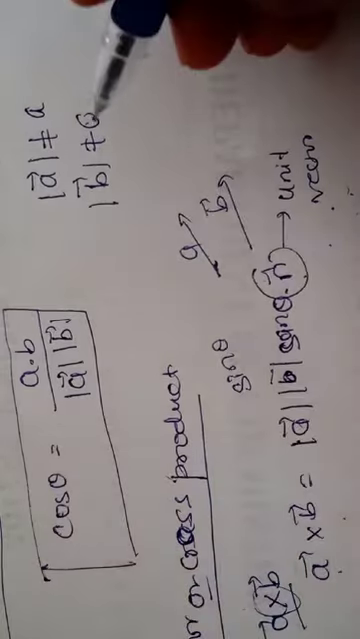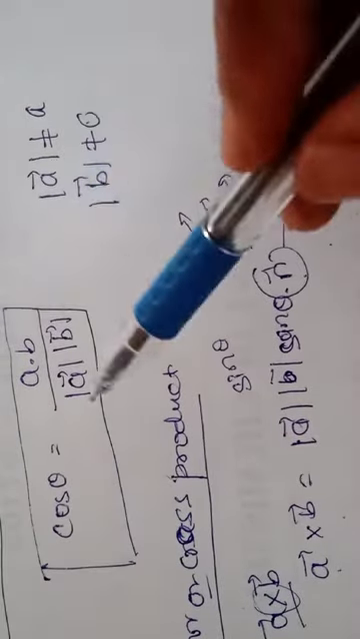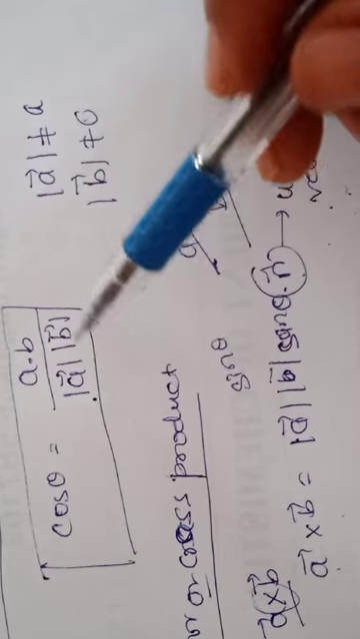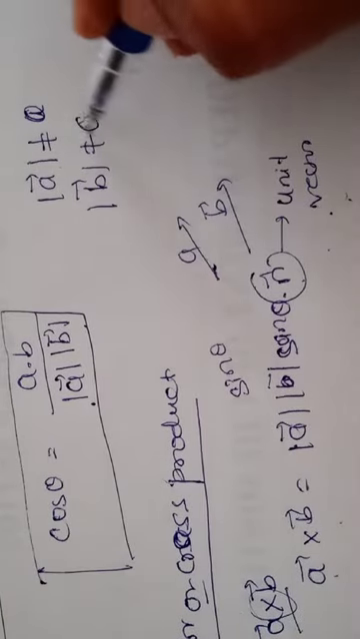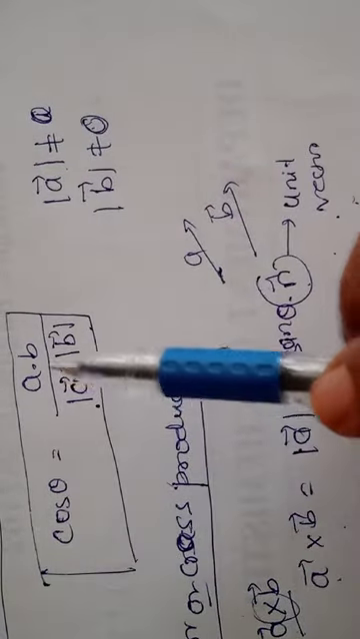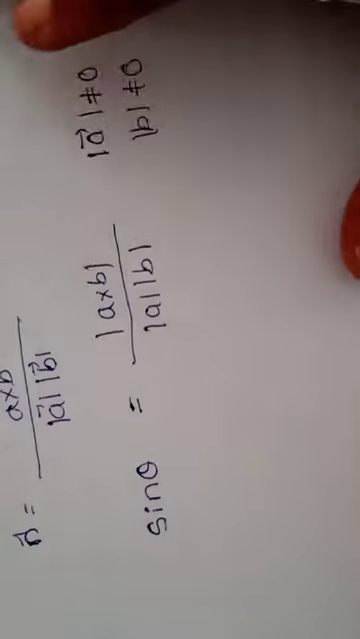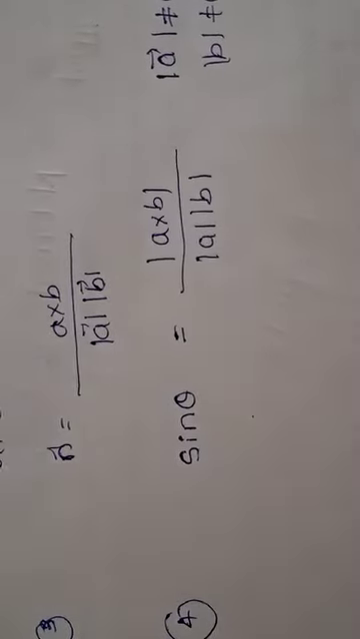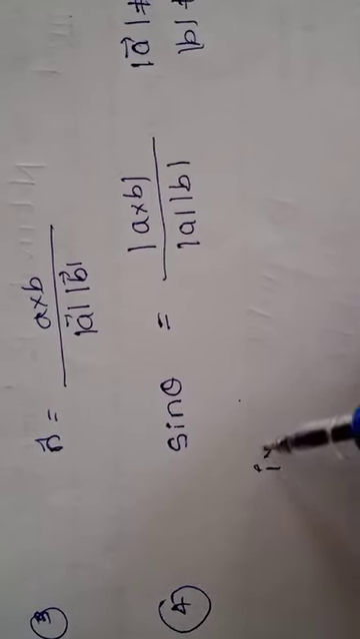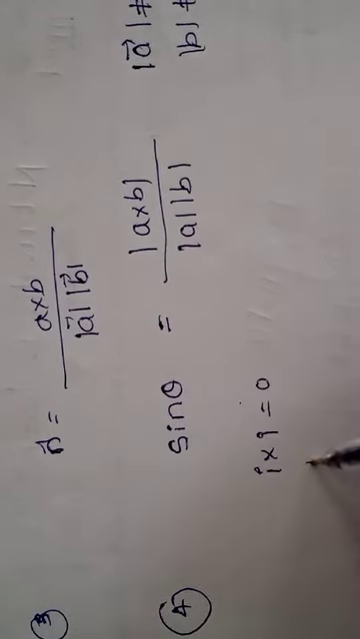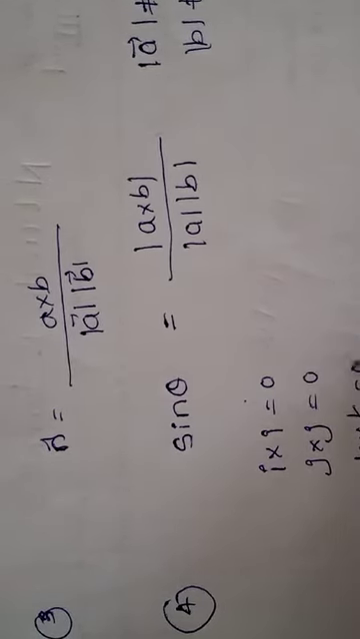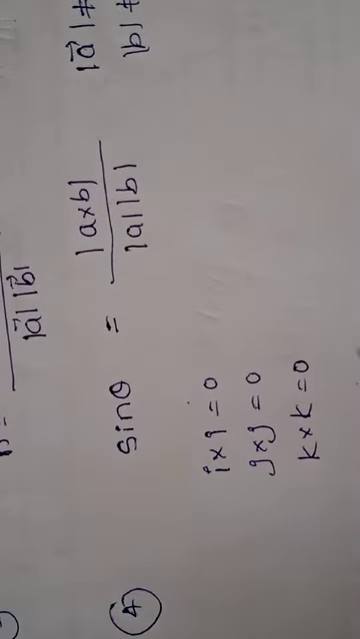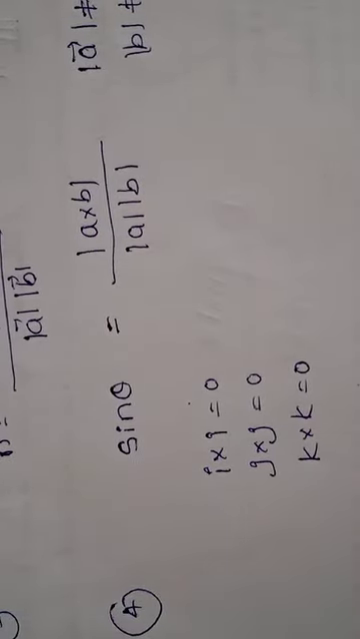In the scalar product also, cos theta is equal to A dot B divided by modulus of A into modulus of B. Here A is not equal to 0 and B is not equal to 0. If one term is 0, then the whole expression will be 0. Similarly in the vector product also. I cross I will be 0, J cross J will be 0, K cross K will be 0. If it operates on the same component, it will be 0.